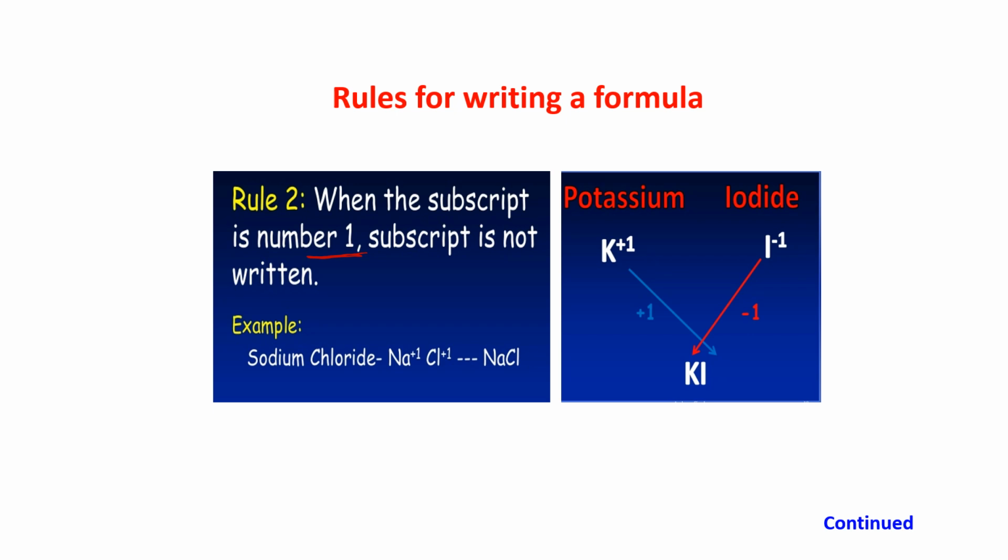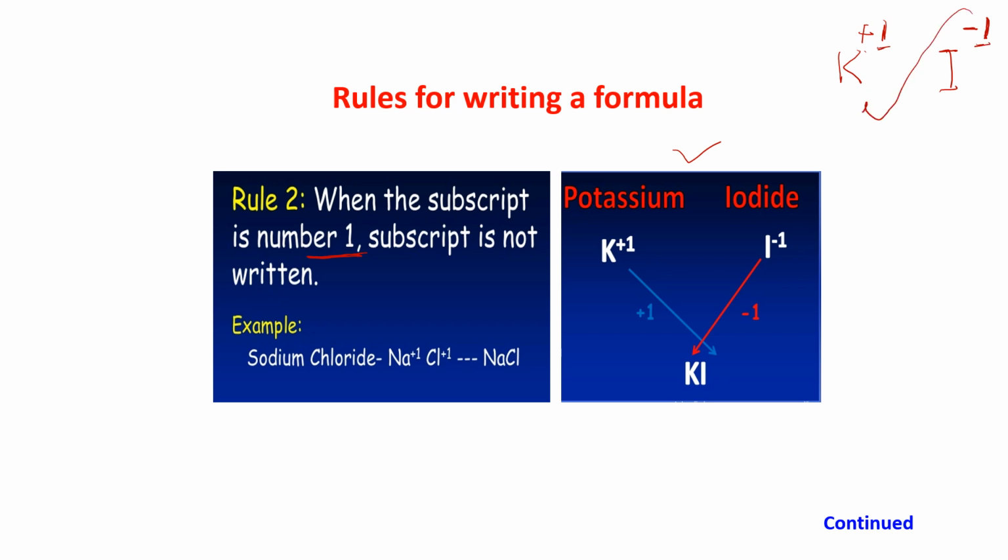Like here, it is shown, potassium iodide. The symbol of potassium is K with a valency +1. Iodide is coming from iodine. It is I with a valency -1.